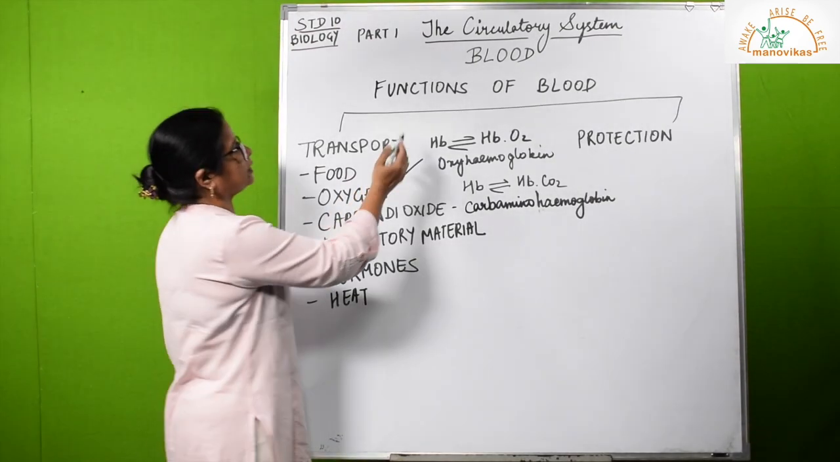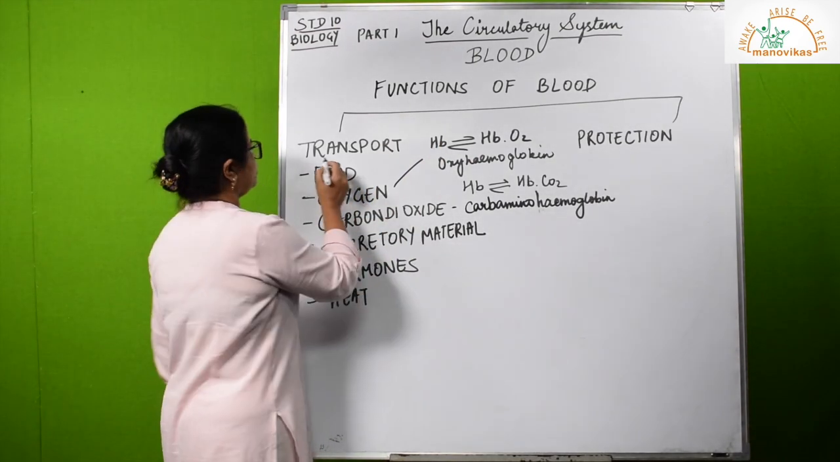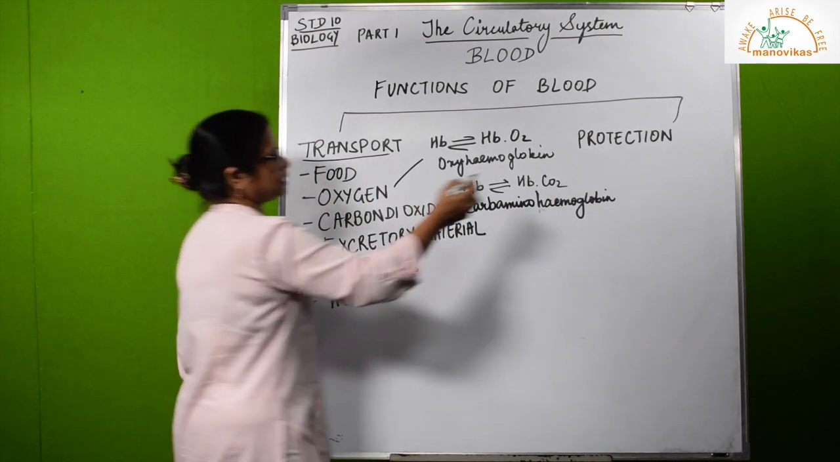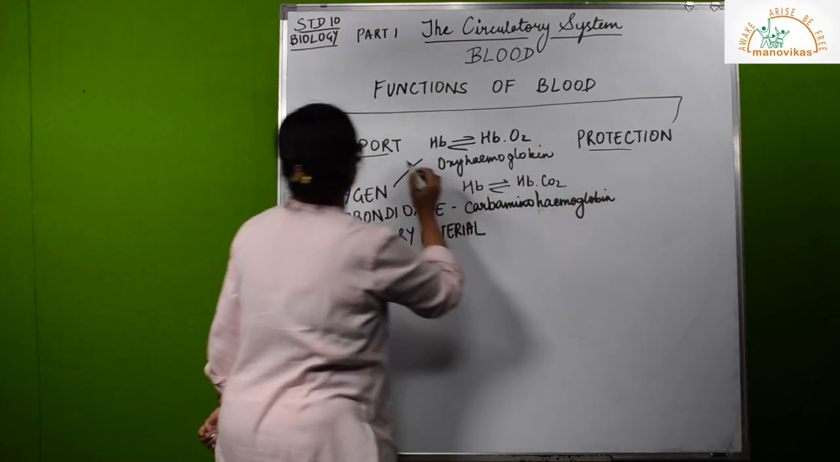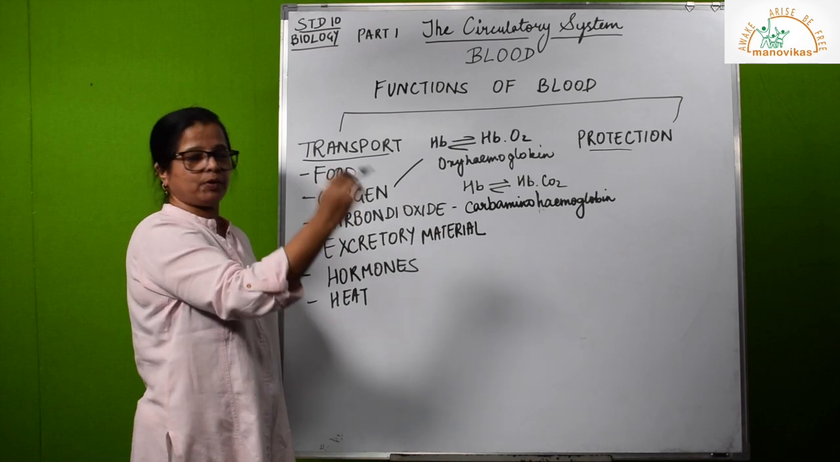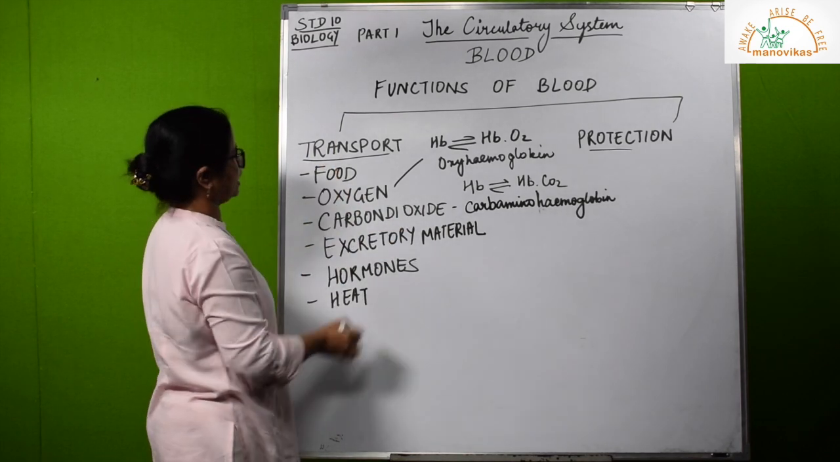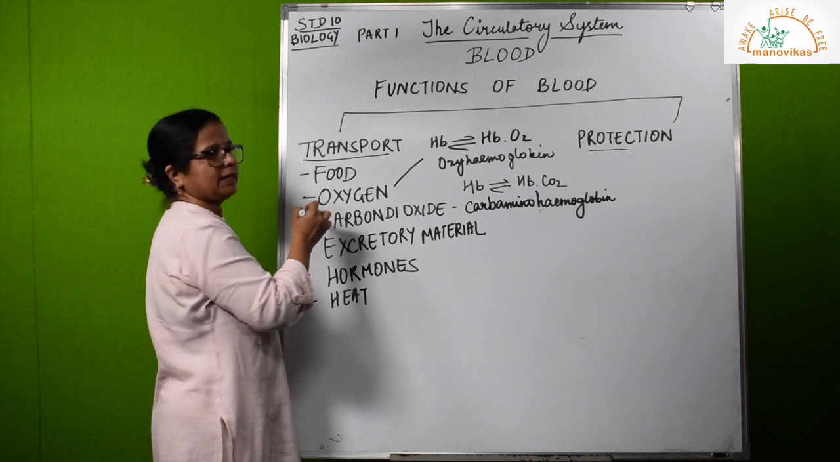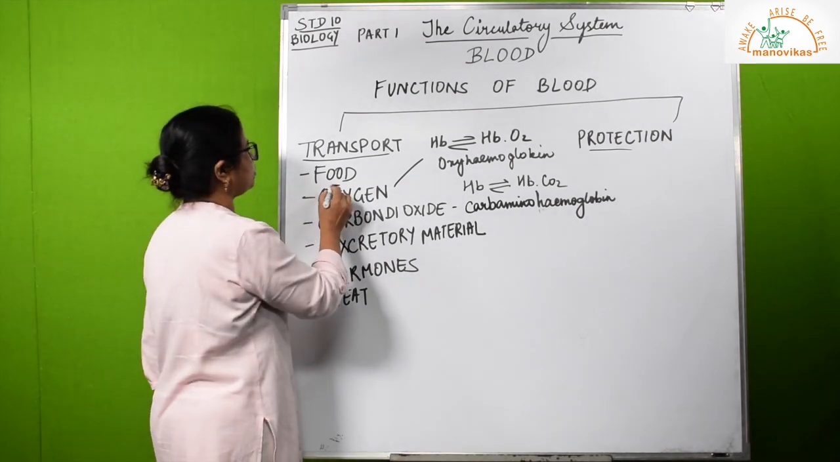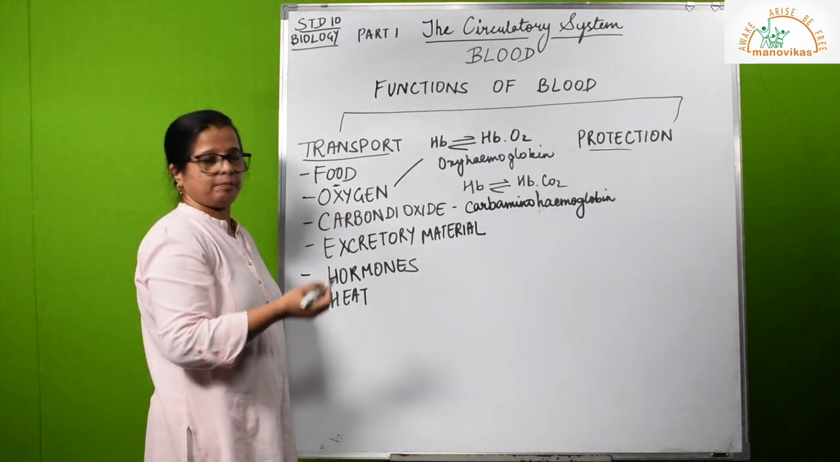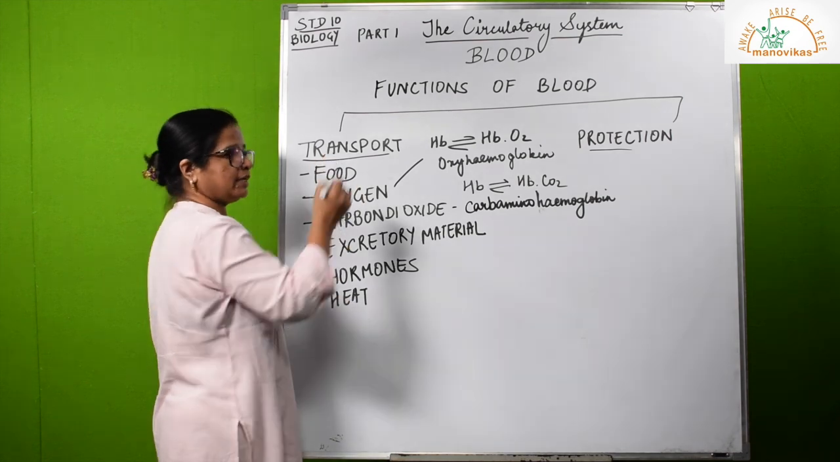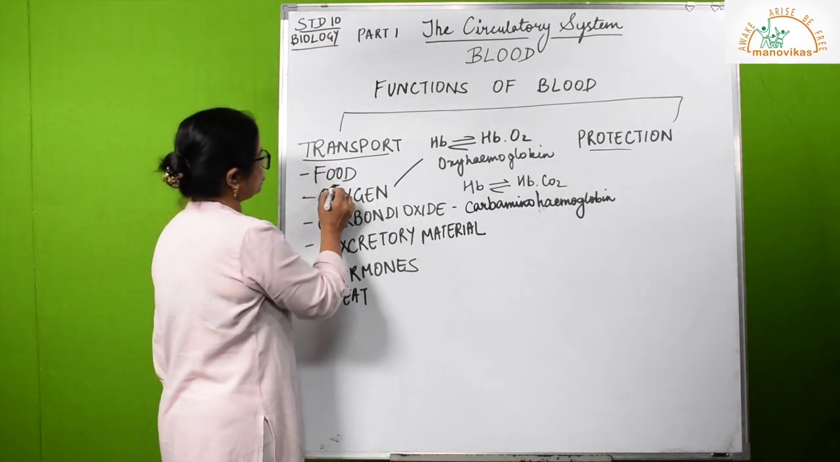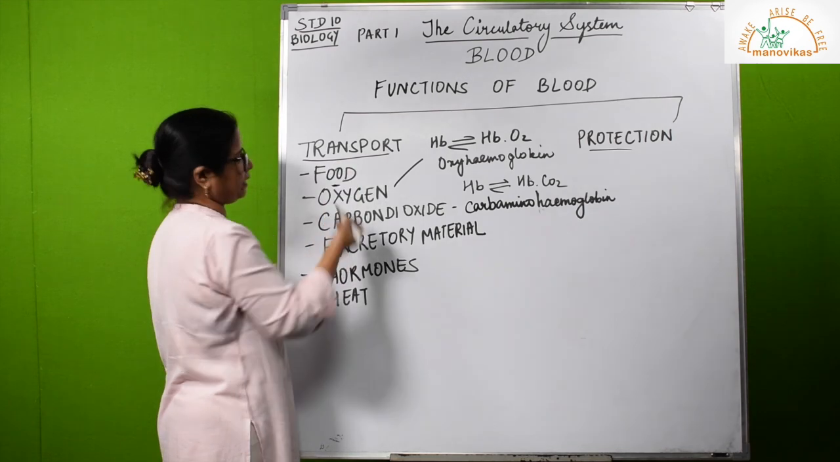Let us now study the functions of blood. Two main functions are performed by blood: transport and protection. First, let us study transport. What all is being transported via blood? Food. From where? From the alimentary canal to the various tissues and cells in the body. So, food is being transported via blood.